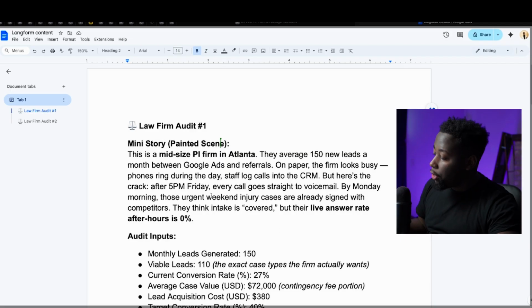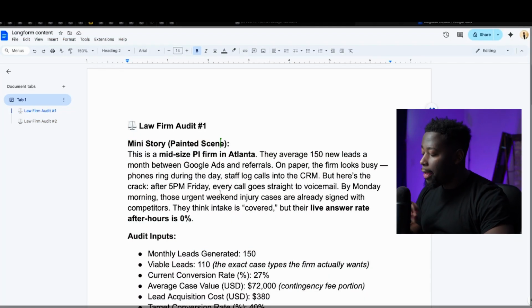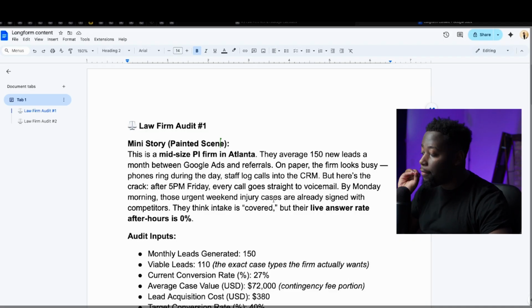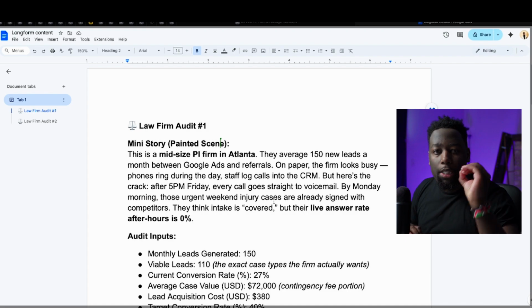Their phones are ringing during the day, the staff are logging calls in the CRM, but here's the crack. After 5 p.m. Friday, every call goes straight to voicemail. By Monday morning, those urgent weekend injury cases are already signed to their competitors. They think intake is covered, but their live answer rate after hours is 0%.